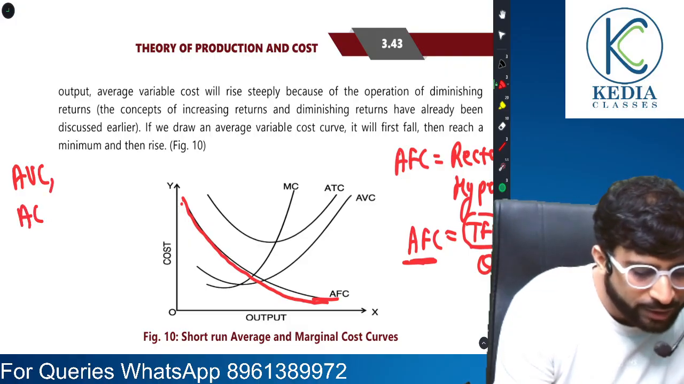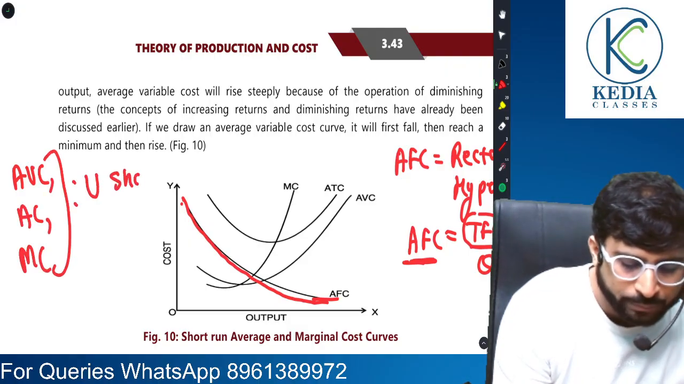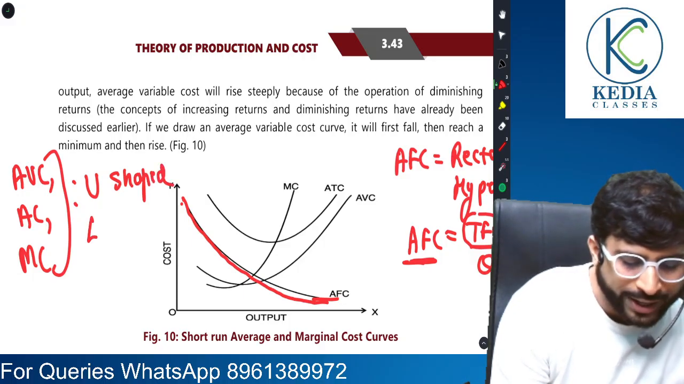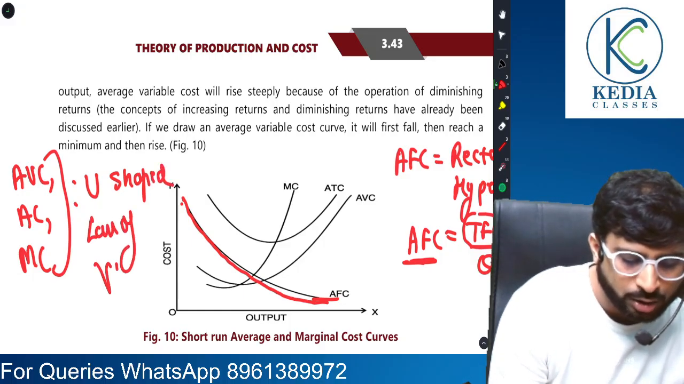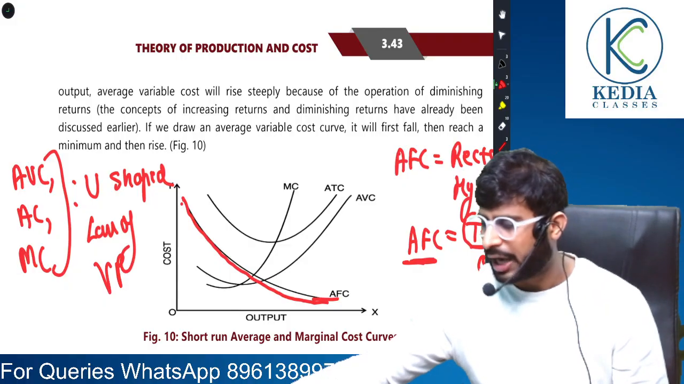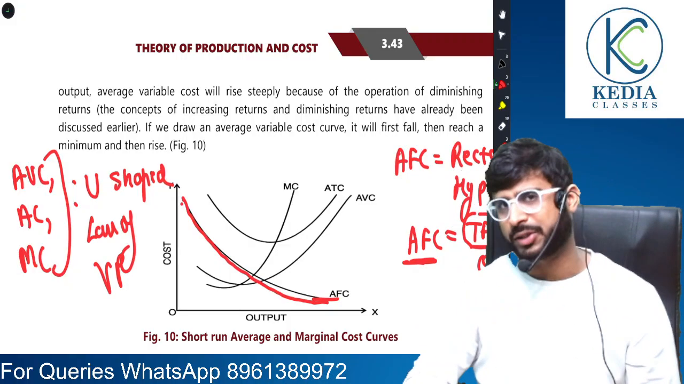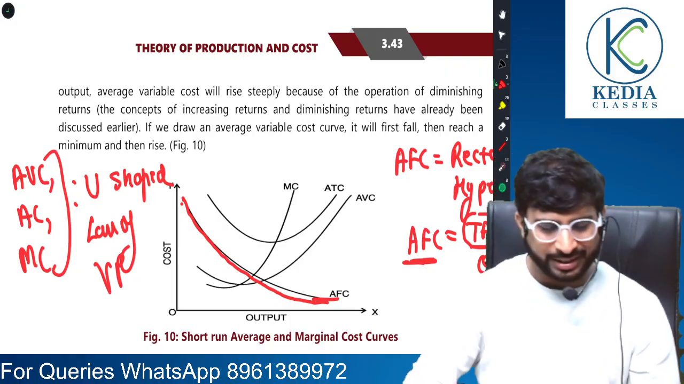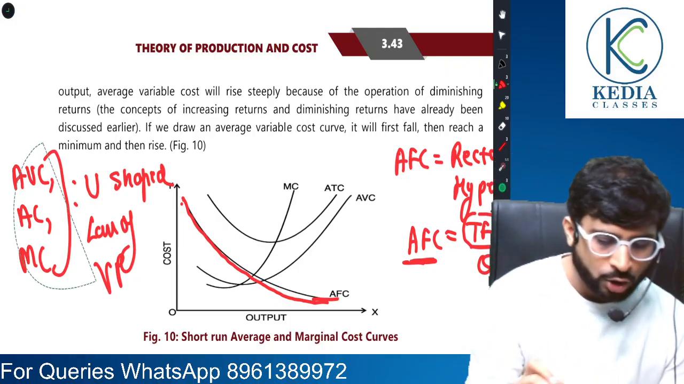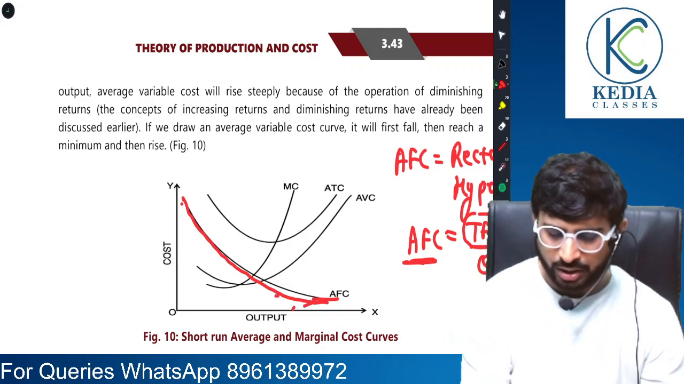Now, what is the shape of AVC? What is the shape of average cost? What is the shape of marginal cost? All three are U-shaped. If in the exam they ask you why, remember the answer: law of variable proportion, then explain all three stages of this law. What I'm trying to say is that you need to remember this. Now, coming back to the topic, AFC is a rectangular hyperbola.